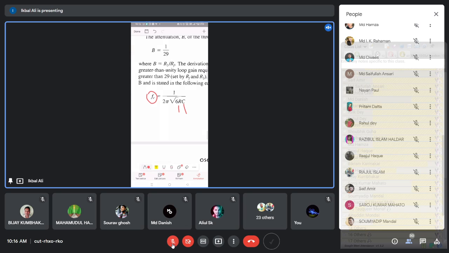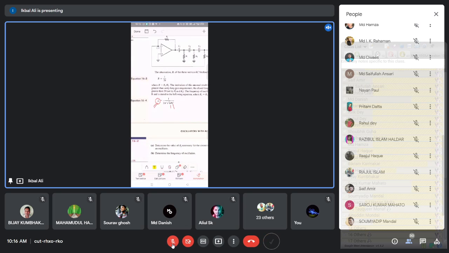The values of this resistance and capacitance have some physical limitation. Due to that reason, the frequency of the oscillator cannot go beyond 1 megahertz. This is the limitation of the RC oscillator. So an RC oscillator mainly generates a kilohertz order of signal. Is that okay?